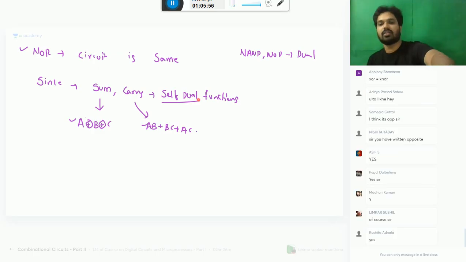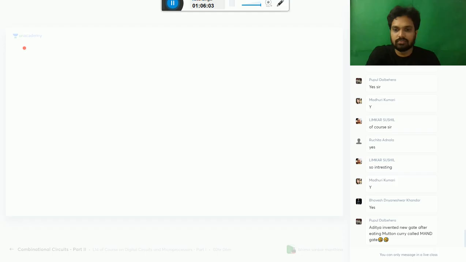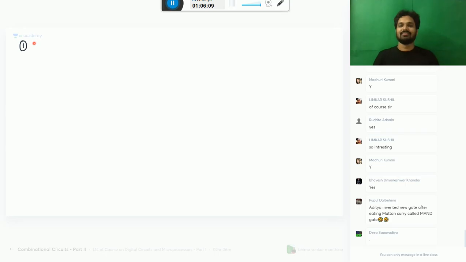Right. What's happening? New gates are getting invented.